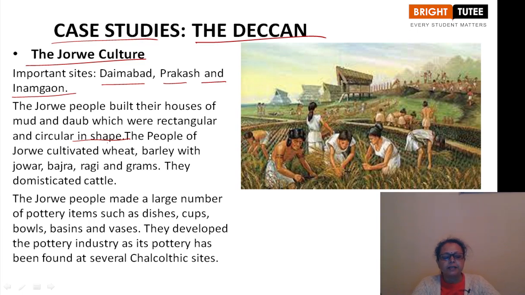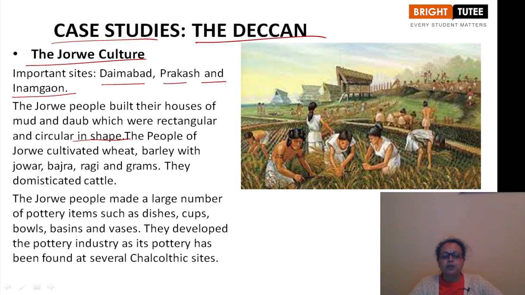This is the outer structure of the walls of their houses, but the roofs of the houses were made of straw, supported by bamboo and wooden rafters, while their floors were made of rammed clay. Rammed clay was kept over there to give a finish.